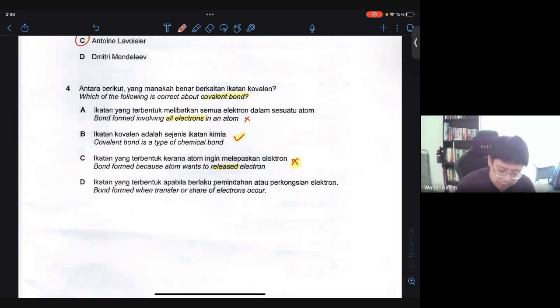And then D, bond formed by transfer or share of electrons. There's no transfer or share. It's basically just share. So we cannot just say transfer or share. It must definitely be sharing of electrons for sure. So therefore, D is also not so accurate. So the most accurate answer here should be B. Covalent bond is a type of chemical bond.